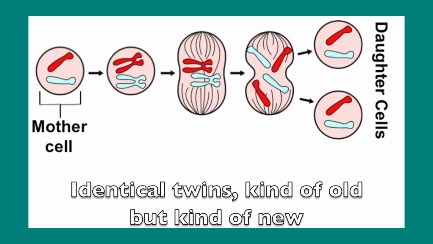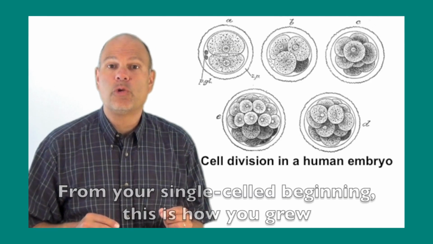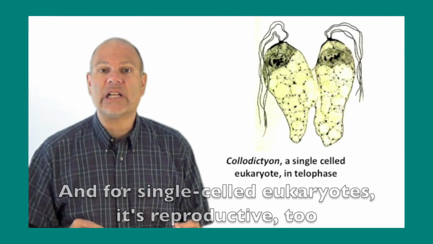Identical twins, kinda old but kinda new. From your single cell beginning, this is how you grew. And for single celled eukaryotes, it's reproductive too.